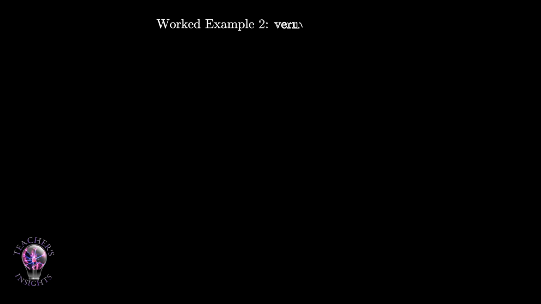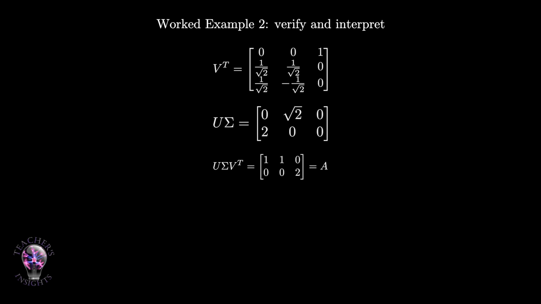Let us verify the rectangular SVD. V transpose has first row 0, 0, 1. Its second row is 1 over square root 2, 1 over square root 2, 0. Its third row is 1 over square root 2, negative 1 over square root 2, 0. U sigma equals the matrix with first row 0, square root 2, 0, and second row 2, 0, 0. Now multiply U sigma by V transpose. The first row becomes 1, 1, 0. The second row becomes 0, 0, 2. So U sigma V transpose equals the original matrix A.